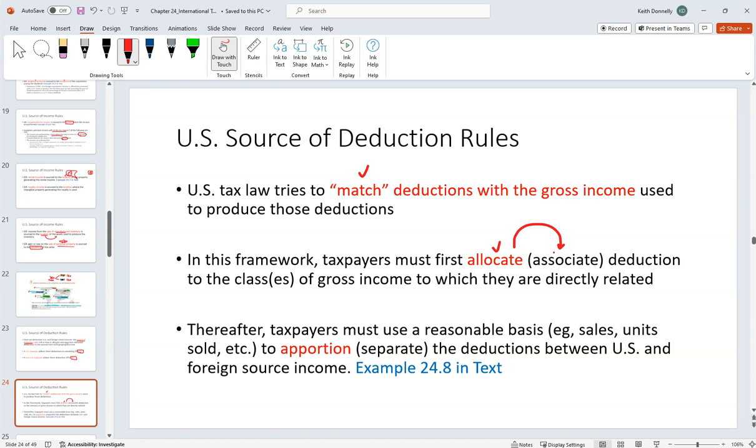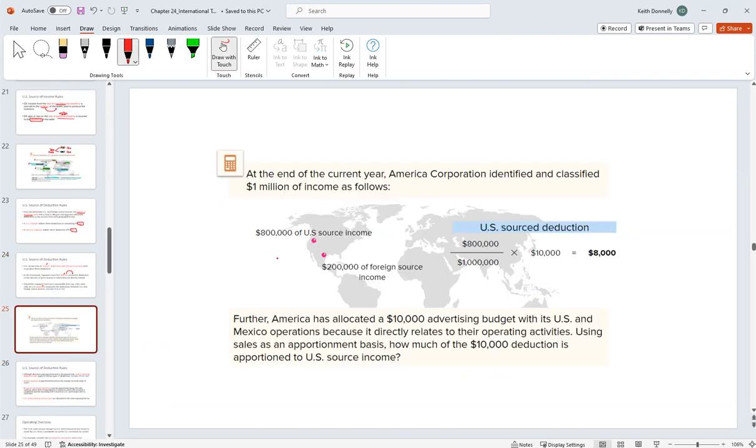If we were to match the deductions with this, how would we line it up? Thereafter, once we allocate, we need to apportion the deductions, or separate them, between US and foreign source income. So let's look at an example.